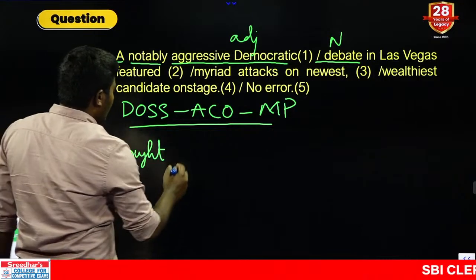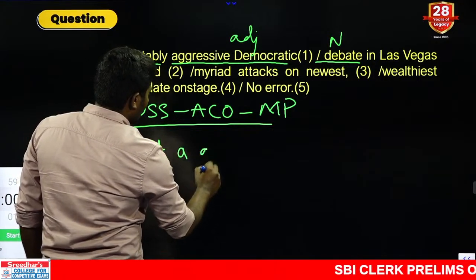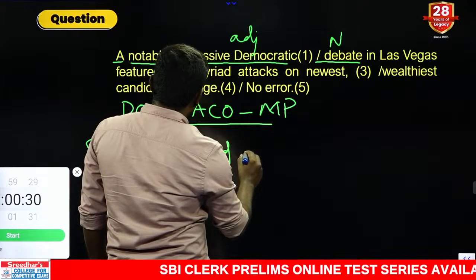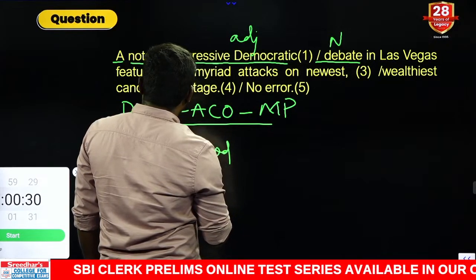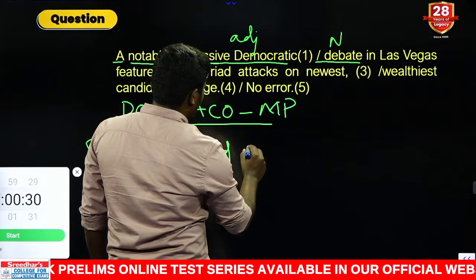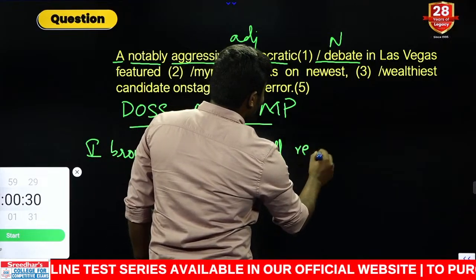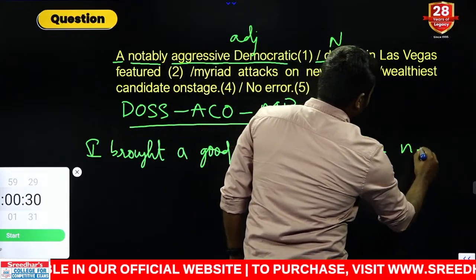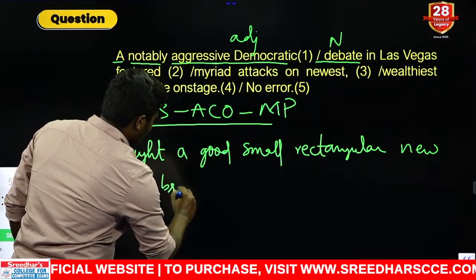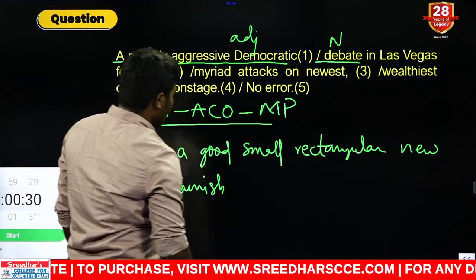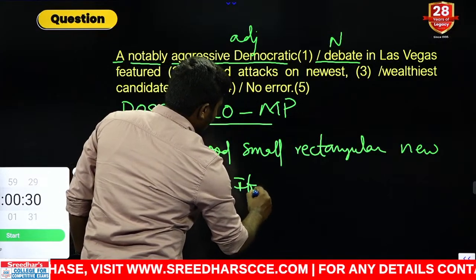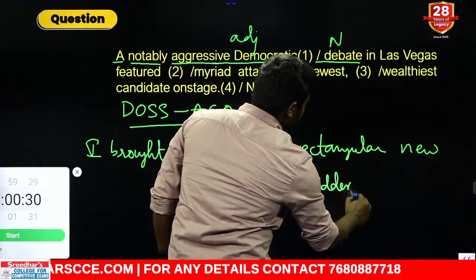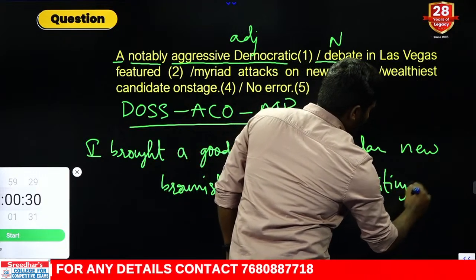I brought a good small rectangular new brownish Italian wooden writing pad.